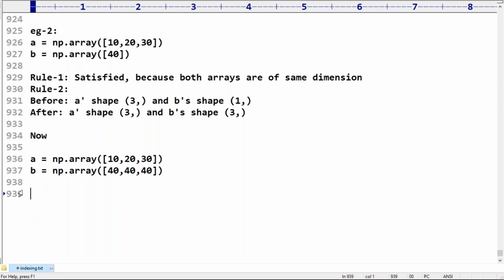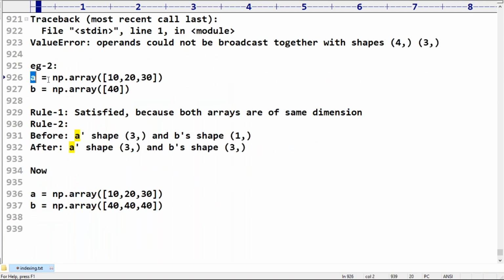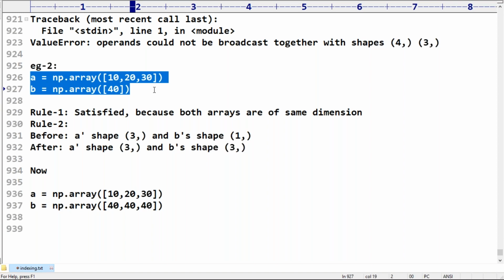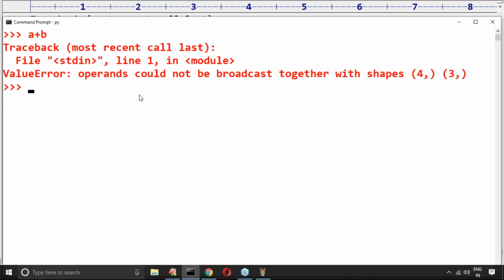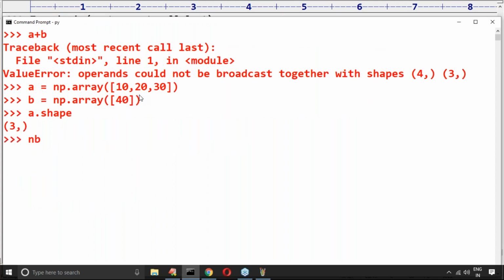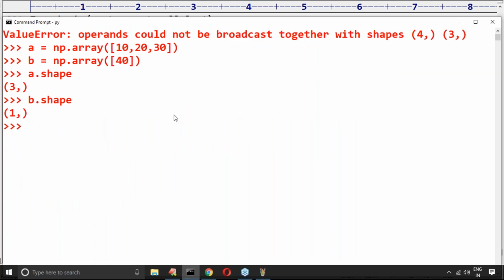Yeah, let me cross check, sir. Is this case going to happen or not? Now have a look once. Yes, we took A dot shape, B dot shape. Sir, both are different shapes. I mean, both are different sizes.